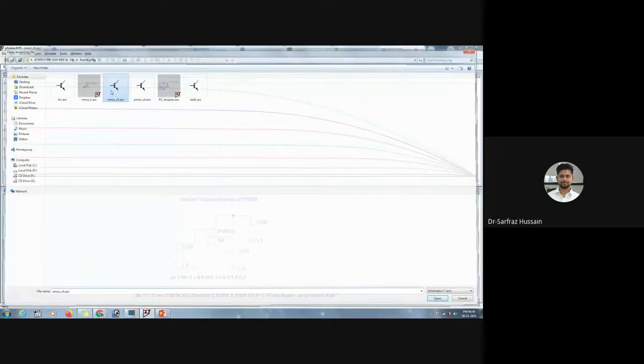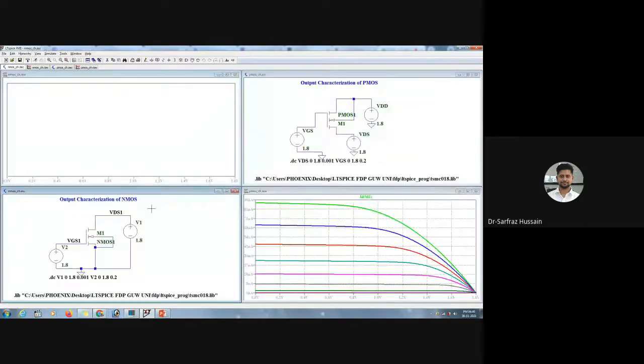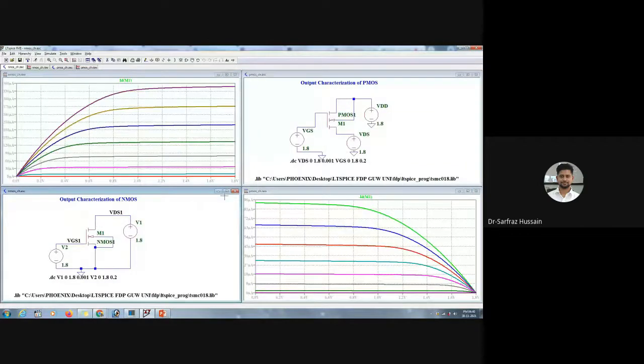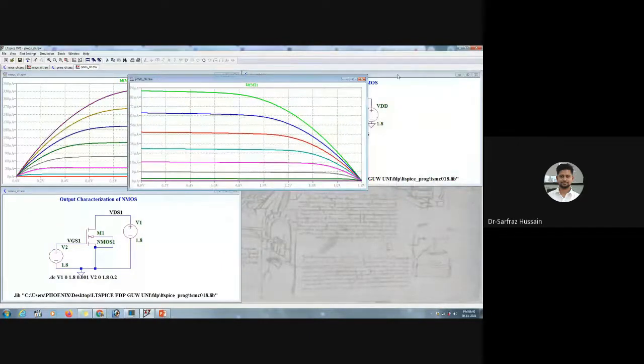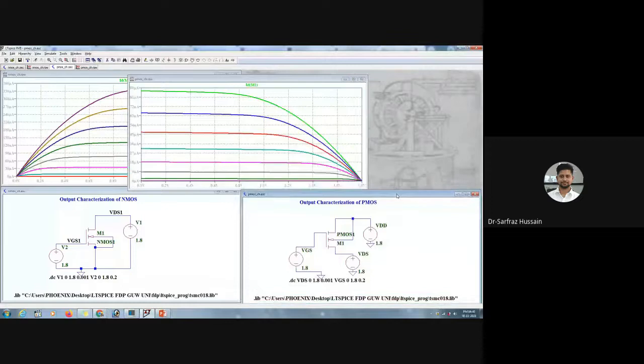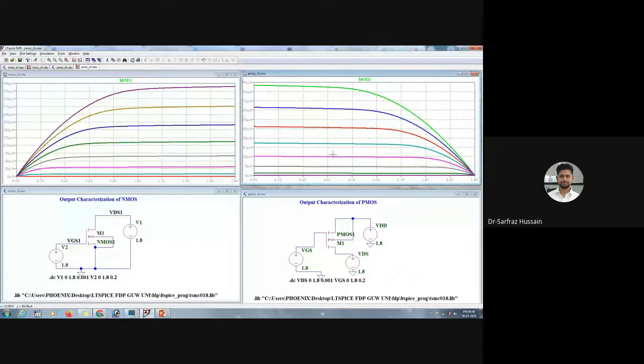As you can see, we have a PMOS and an NMOS output characteristics, right? If we bring these two together, this PMOS and NMOS, this curve and this curve, then this NMOS plus PMOS will give us the CMOS characteristics. We will see what the characteristics of a CMOS are tomorrow.